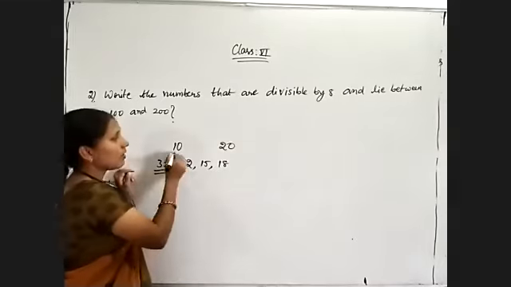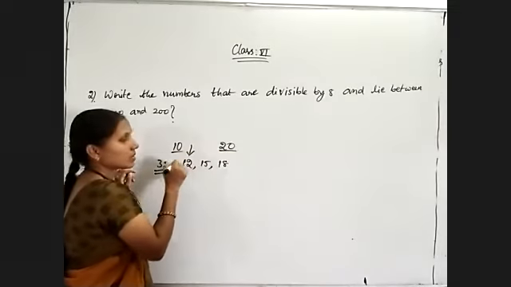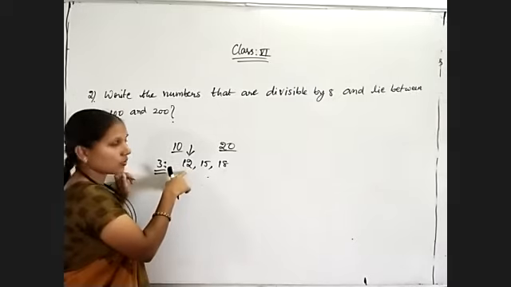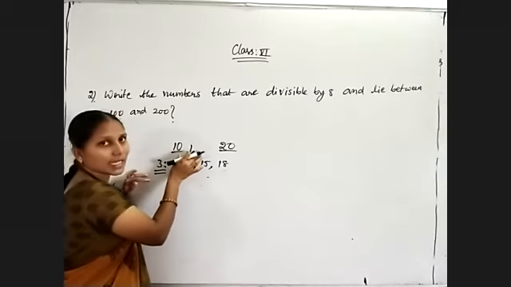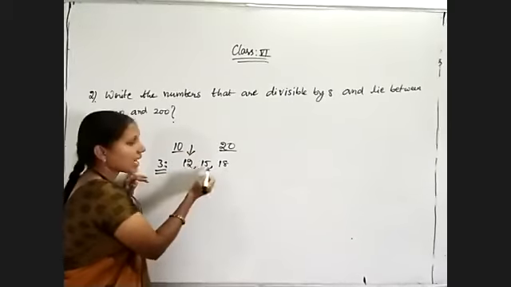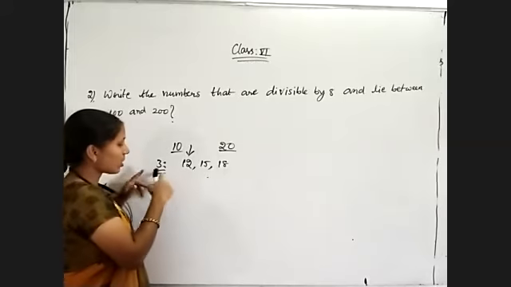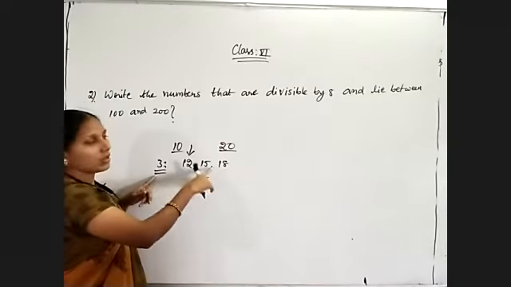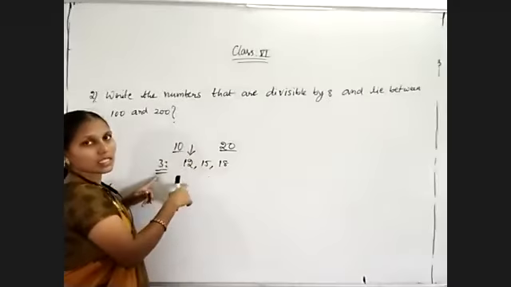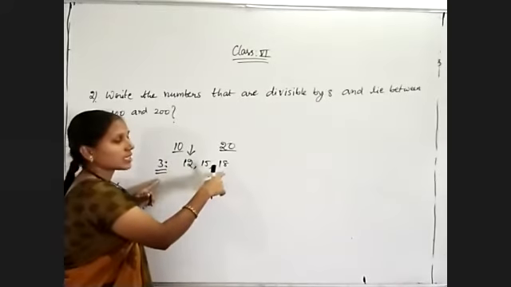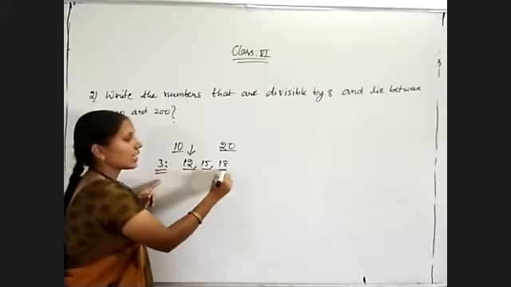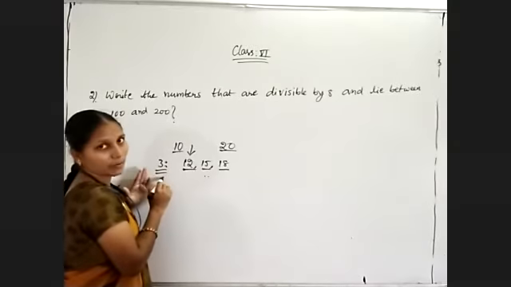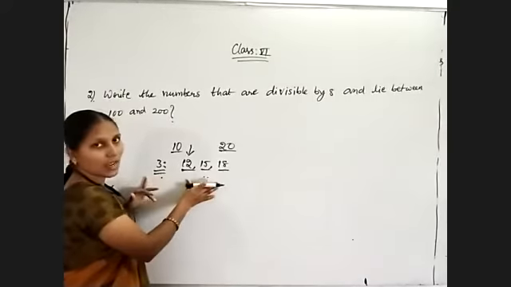Just observe, the smallest number lying between 10 and 20 that is divisible by 3 is 12. Once we get the smallest number, just add 3 to that number, because I am writing the multiples of 3 between 10 and 20. That's all. 12 plus 3 is 15, 15 plus 3 is 18. So 12, 15, 18 are the numbers lying between 10 and 20 which are divisible by 3. I have taken a simple number and smaller values.